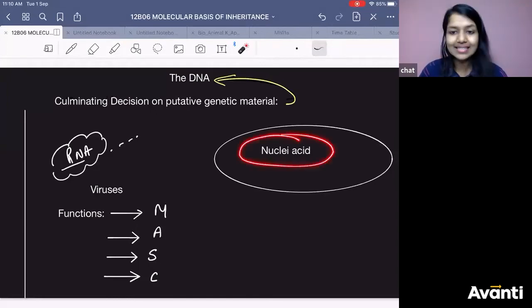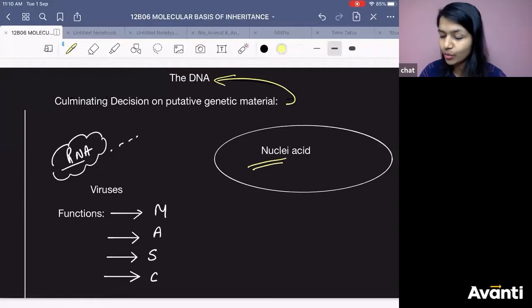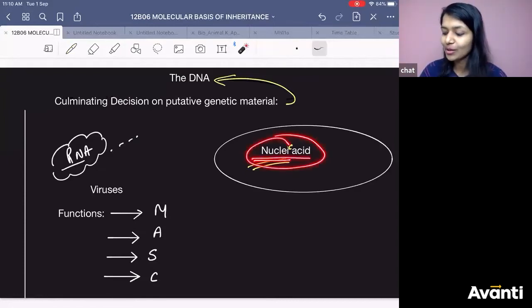Now, nucleic acid. The full form of DNA is deoxyribose nucleic acid. The discovery of nucleic acid was done by... Thank you, Pranav. Pranav is very good at finding out these things. Ma'am, the spelling of nucleic. Okay, thank you. C was missing. Nucleic acid.